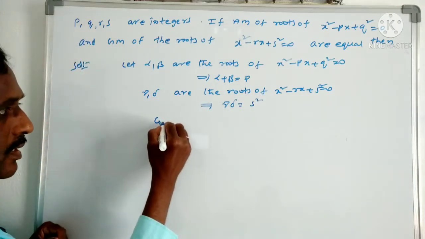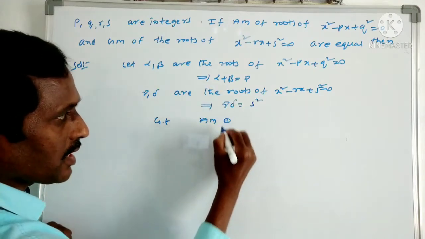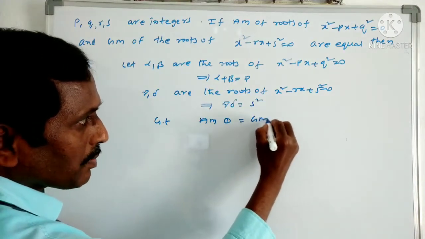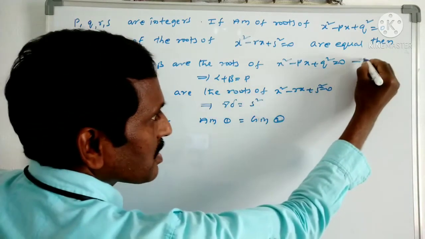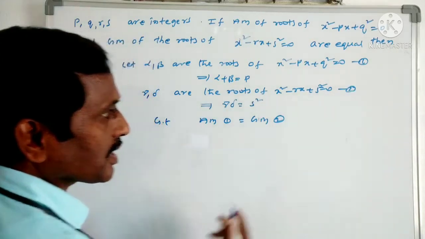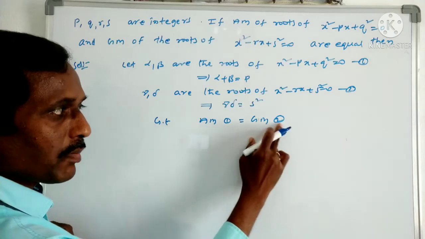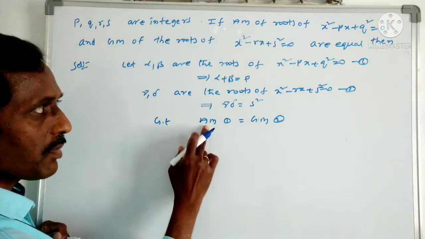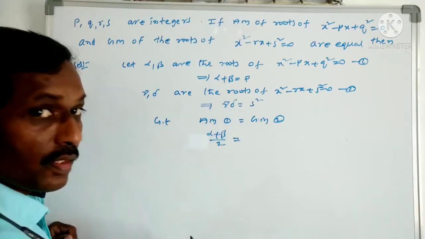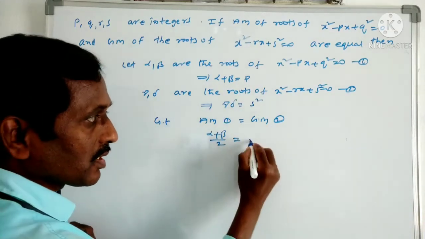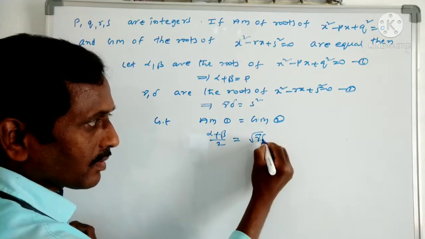Given that the arithmetic mean of the roots of the first equation equals the geometric mean of the roots of the second equation. This is the first equation, and this is the second equation. So what is the arithmetic mean of the first equation? It is alpha plus beta by 2. What is the geometric mean of the second equation? Root over gamma delta.